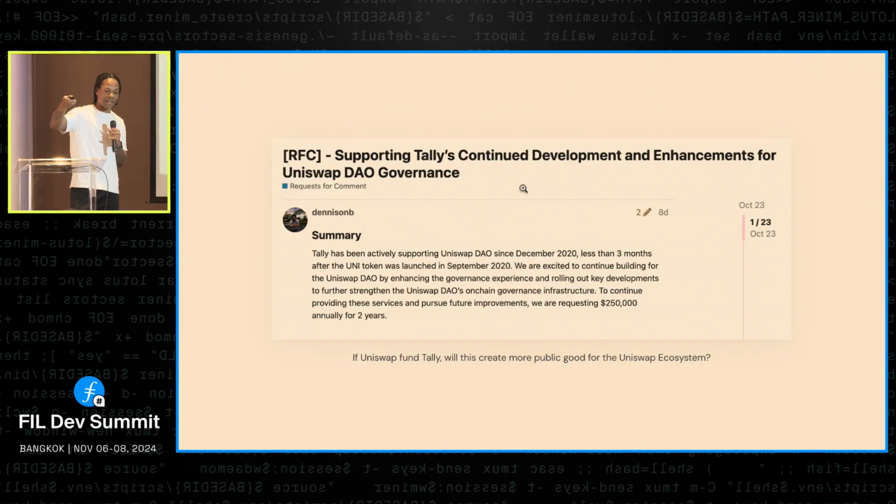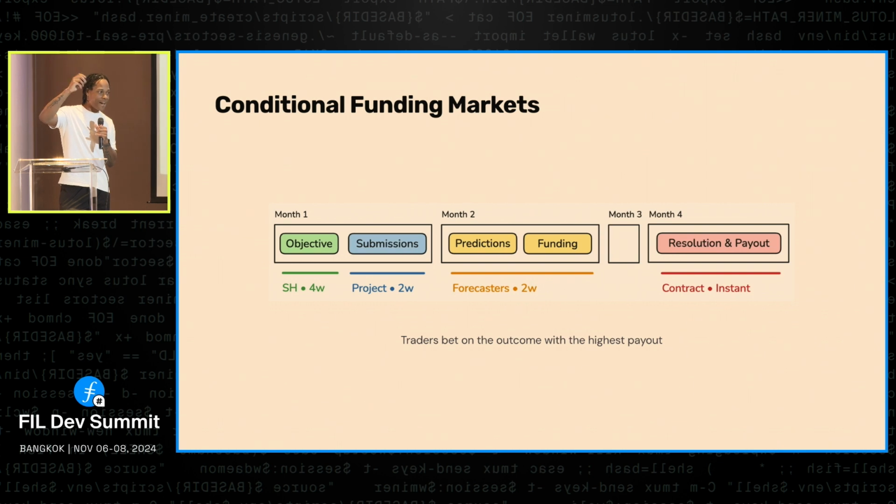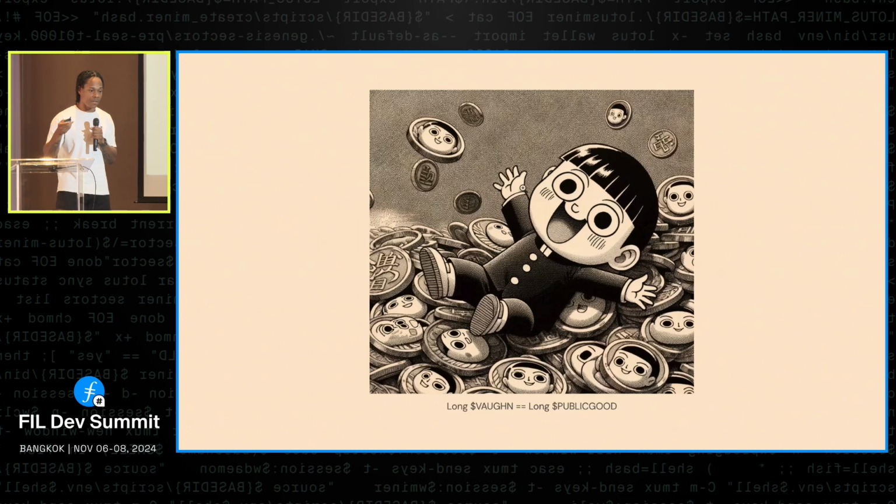So, if Uniswap funds Tally, does this create more public good for the Uniswap ecosystem? With conditional funding markets, the way you would run this would be slightly different. You would have an objective, you would have submissions, you would end up with predictions, which is people buying and selling these contracts. That would produce probabilities, and you'd use this to actually make the funding decision. Then you wait and observe, and at some point you would get the event, either Tally being funded produces this growth in public good or not, and then you can do the payout, and you pay everybody based on the contracts they own.